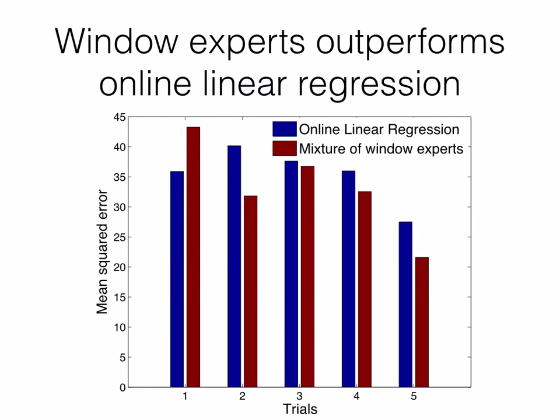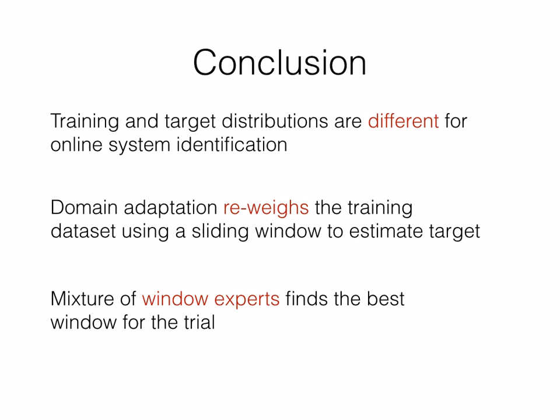In conclusion, we first showed that training and target distributions for online system identification are in fact different. Domain adaptation tries to address this problem. We use a particular type of domain adaptation, which is reweighing the training dataset, and use a sliding window to estimate this changing target distribution. Finally, we also use a mixture of window experts to find the best window size for a particular trial.